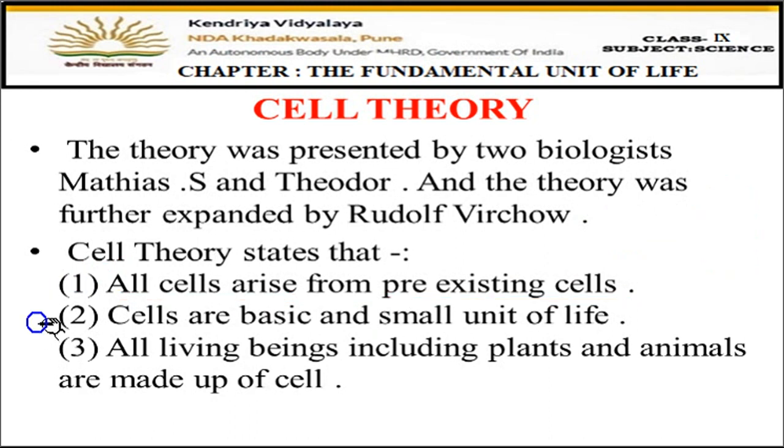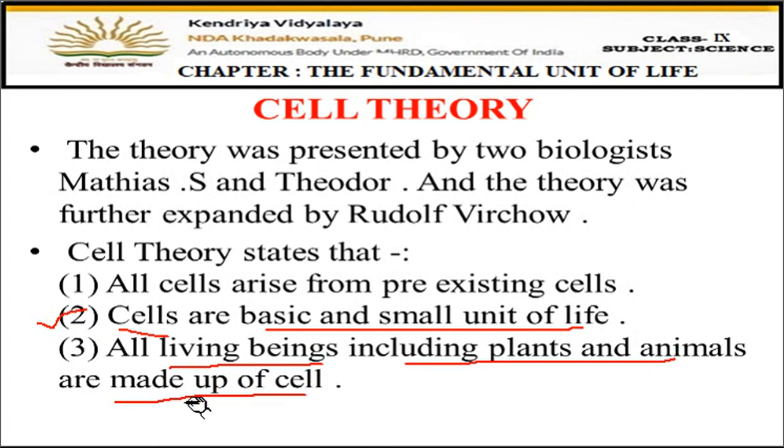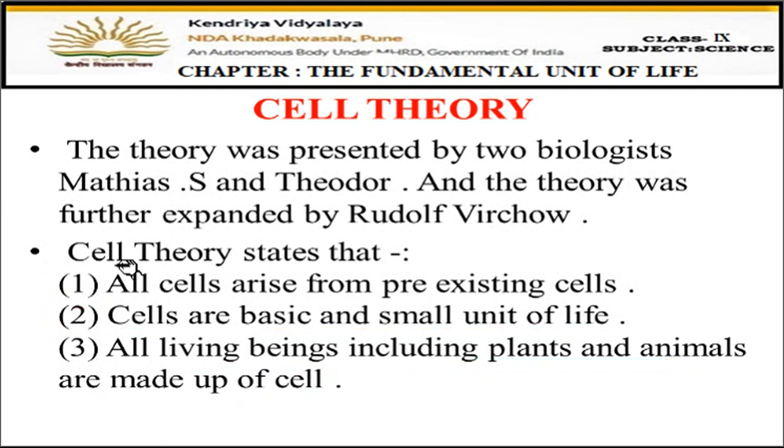Now the second statement of the cell theory is that cells are the basic and small units of life. As we have already done, cell is the basic structural and functional unit of life, because cell made all the human beings, all the animals, all the insects, all the plants. Every living organism is made up of cell. Then the third point given in the cell theory was that all the living beings, including plants and animals, are made up of cell. So these are the 3 points which are given in the cell theory.